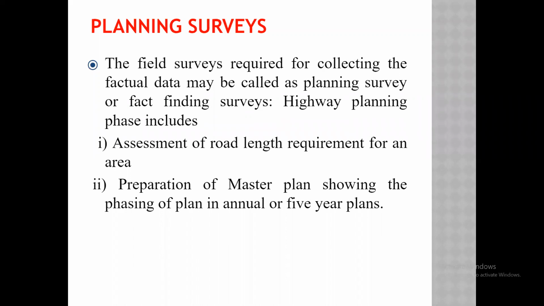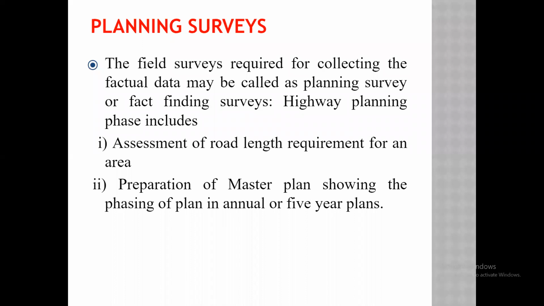Then preparation of the master plan showing the phasing of the plan in the annual or the 5 years plan. So we have to decide our plan. Okay, a road is not constructed within 10 days, 15 days. As the road length increases, the duration also increases. It might take 1 year, 2 years, 3 years, 5 years.